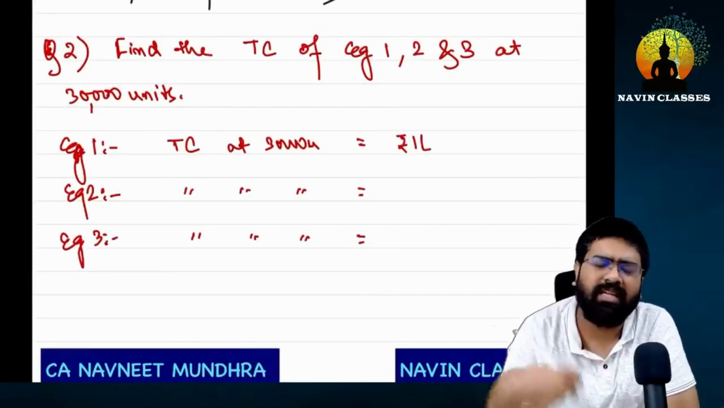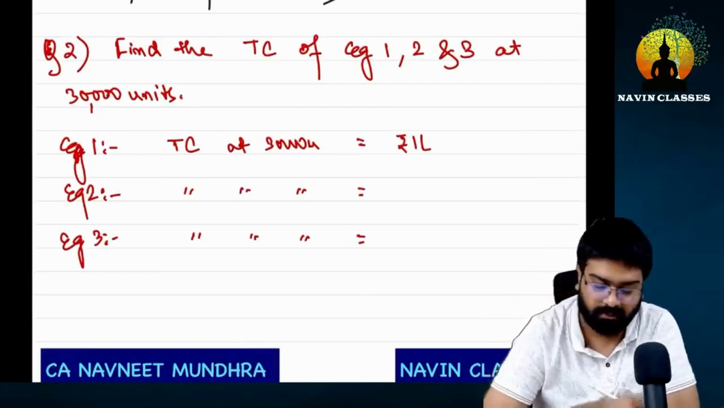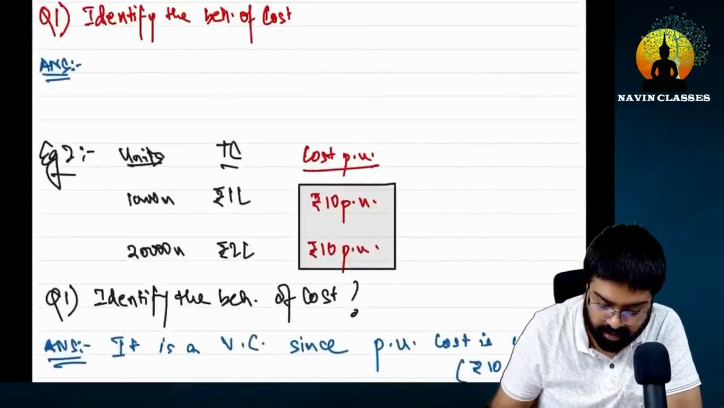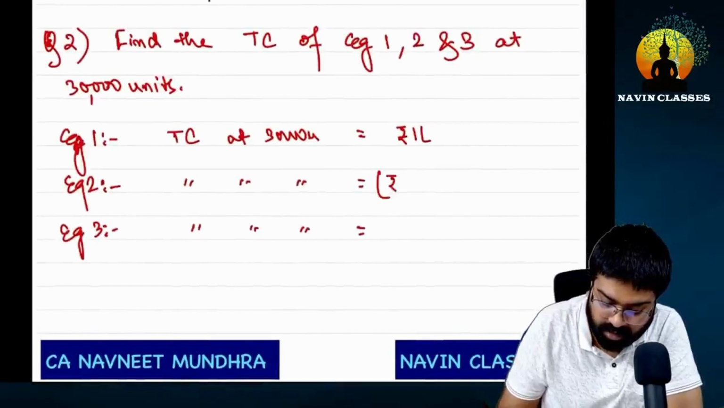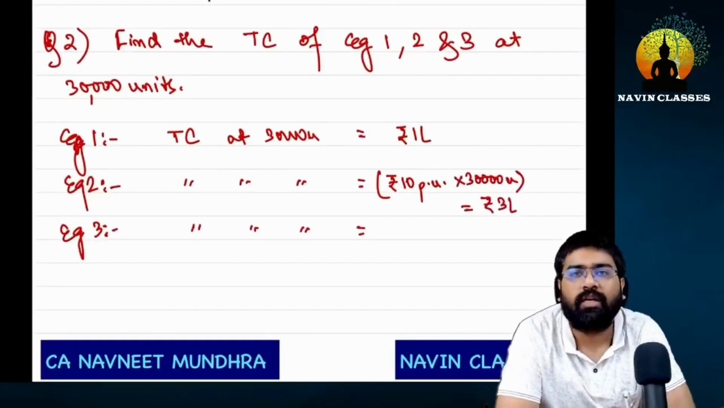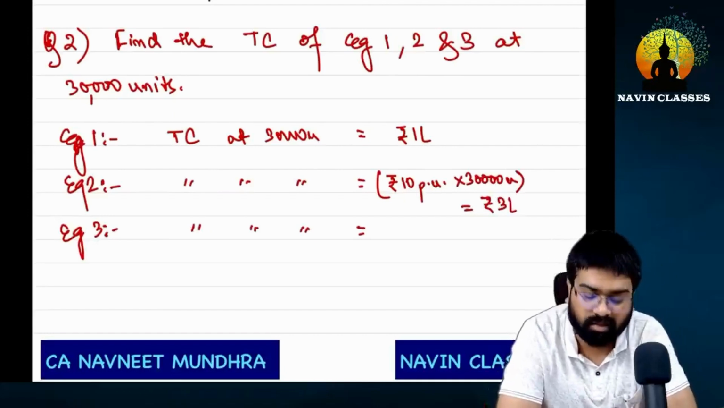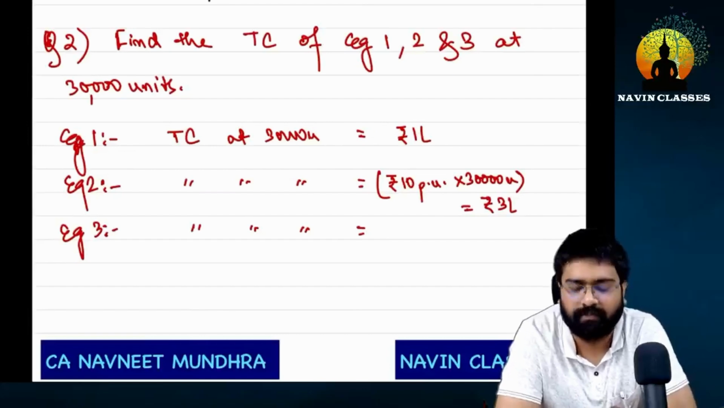With this fixed cost there may be 30-40 units. So the cost is still 1 lakh rupees. But guys, the second example had a variable cost where you said that the unit cost will remain the same. You will say rupees 10 per unit multiplied by 30,000 units, which means it will cost rupees 3 lakhs, because the cost of each unit is fixed at 10 rupees.